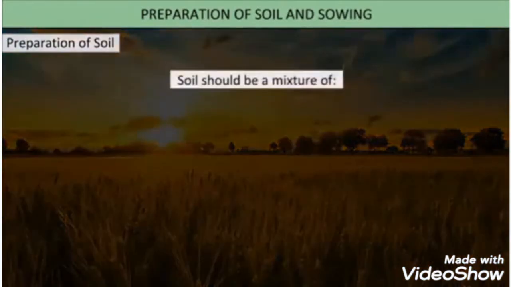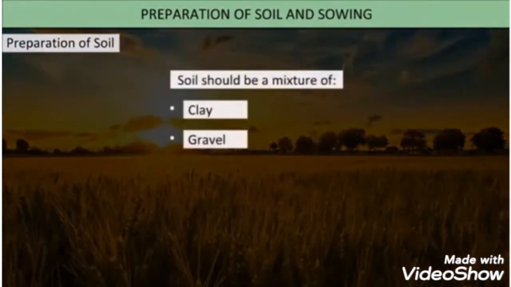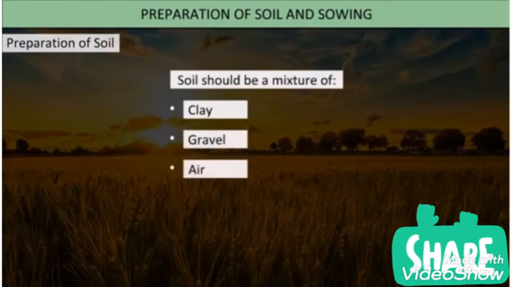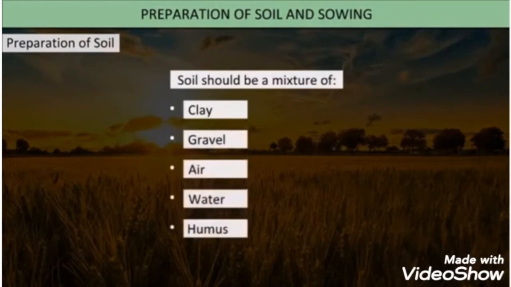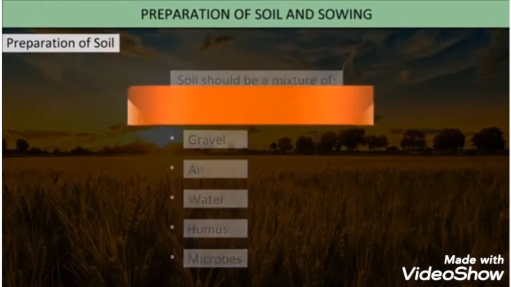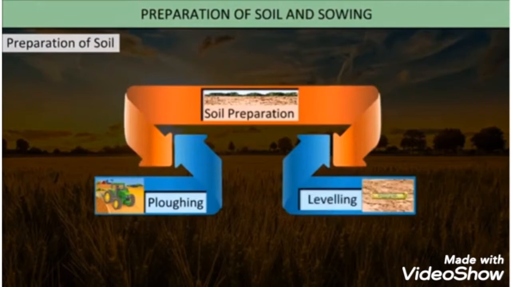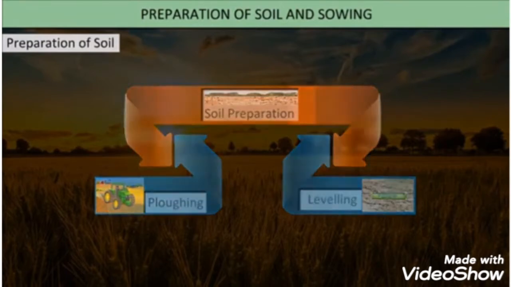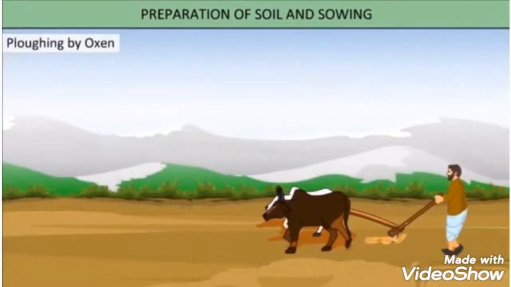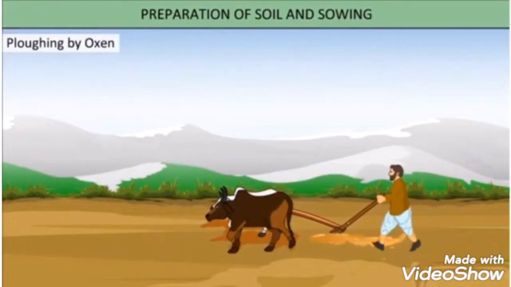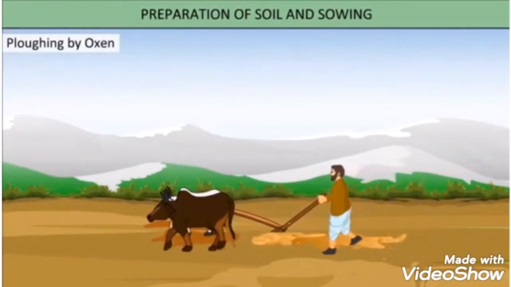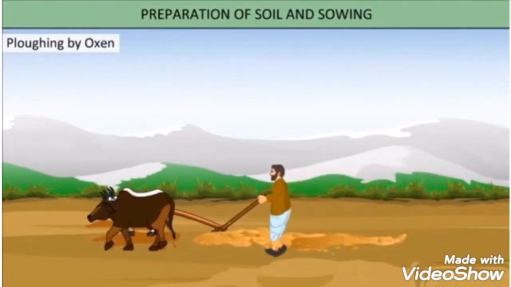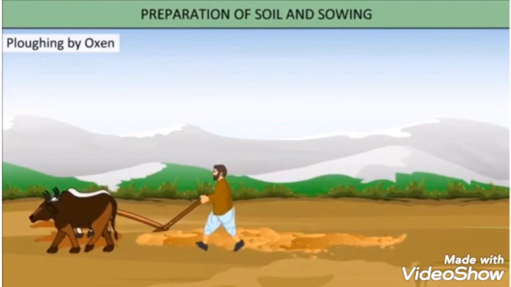In order to grow properly, plants need soil that consists of a mixture of clay, gravel, air, water, humus, and microbes. Major steps involved in preparation of soil are plowing and leveling. Plowing by oxen. Traditionally, Indian farmers plow their field by oxen. Nowadays, plowshares are usually made of iron. This method is very time consuming.